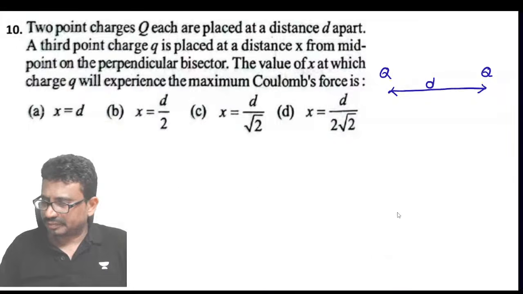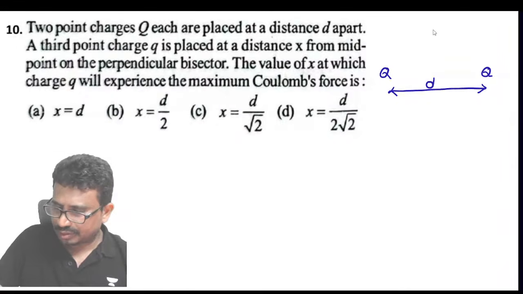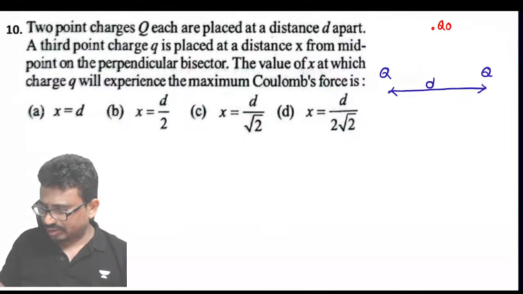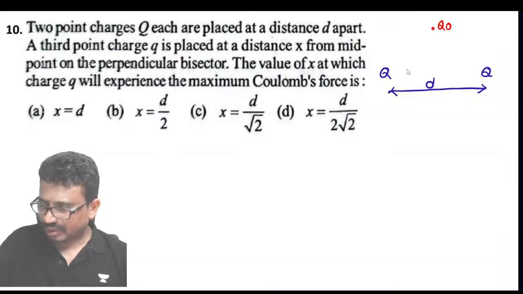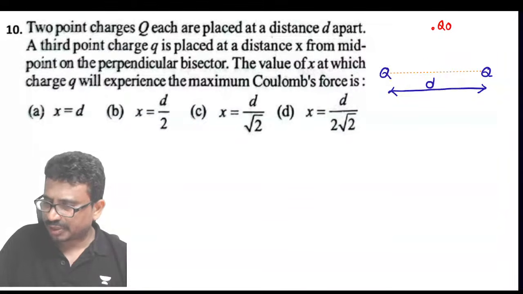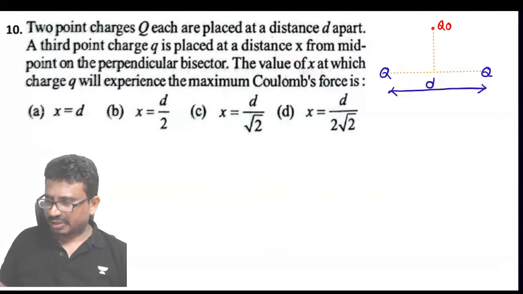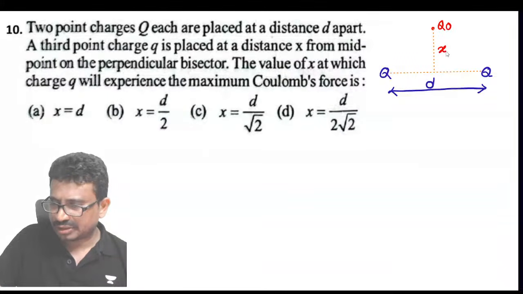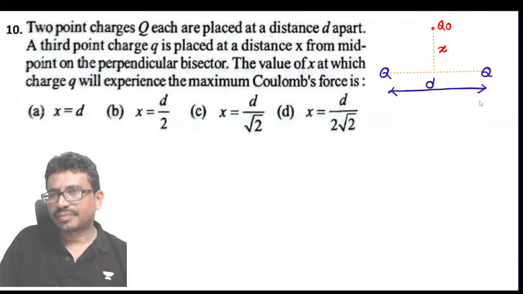And now, here this is some charge Q naught they have located. And they're saying that the third charge has been located on this perpendicular bisector somewhere here. Perpendicular bisector means the mid. Now, so this is x. Okay.